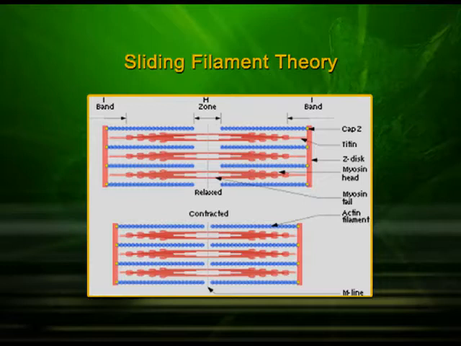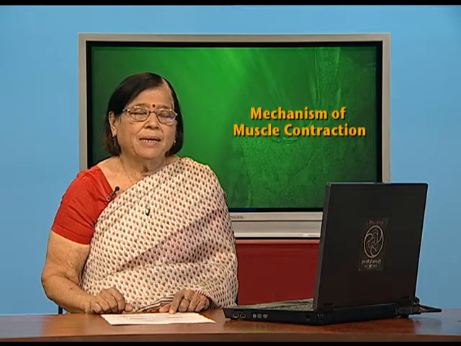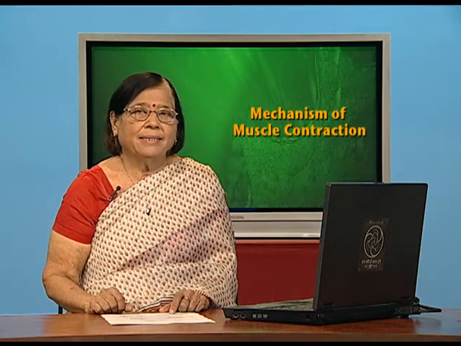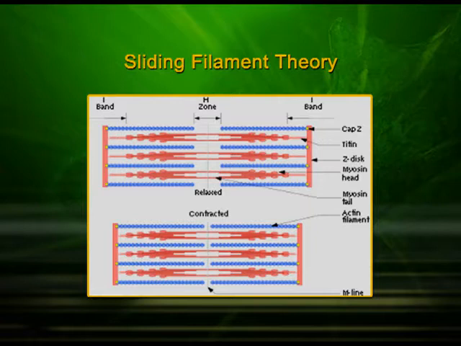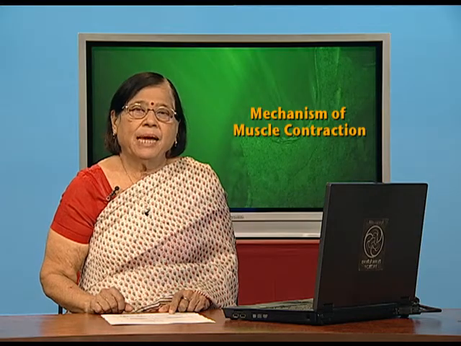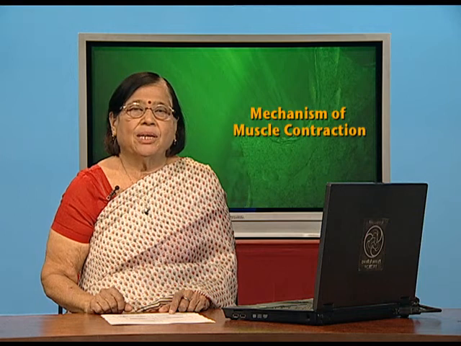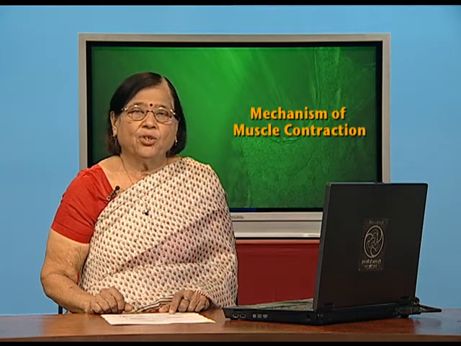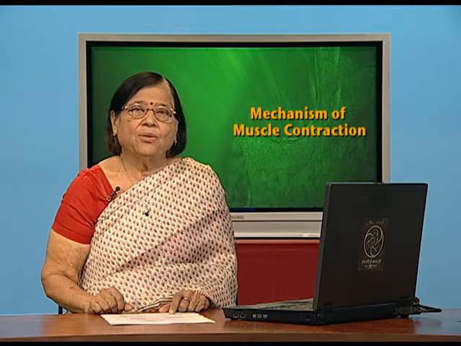You can see the position of I band, A band, H zone and actin filaments and myosin filaments. And you will know what is happening in these filaments when it is innervated. In the second diagram below, you can see the contracted phase of the muscle and you can see the movement of I band and also the position of H zone. Things will come closer because it is the contracted condition. That means the actin and myosin filaments, which are arranged band by band, when they join by cross bridge, they definitely lead to contraction.